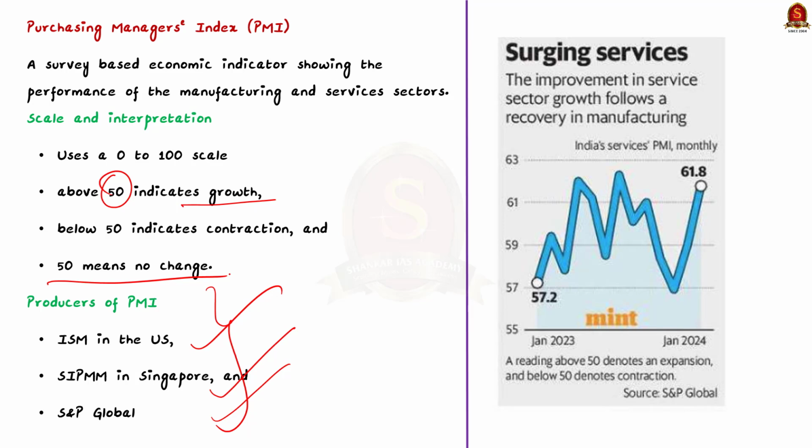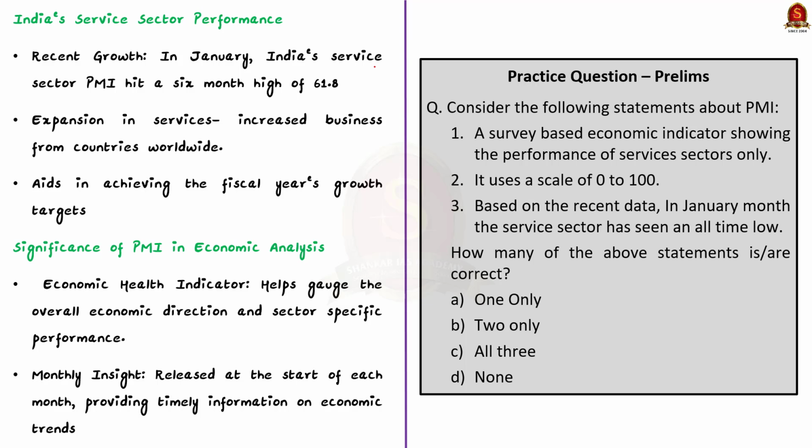This recent survey, which is in the news, showed that India's service sector is doing really well. In January, it jumped to 61.8, showing that services in India are expanding quickly, especially with new business from countries like Afghanistan, Australia, Brazil, China, Europe, UAE, and US. This boost in services along with the recovery in manufacturing might help India achieve its 7% growth target for the fiscal year. The survey also highlighted a rise in costs for service companies due to higher prices of food, labor, and freight, but the increase in what they charge customers was relatively small.